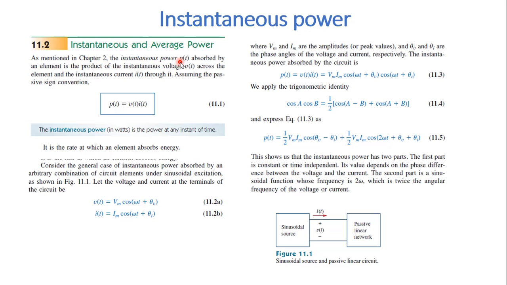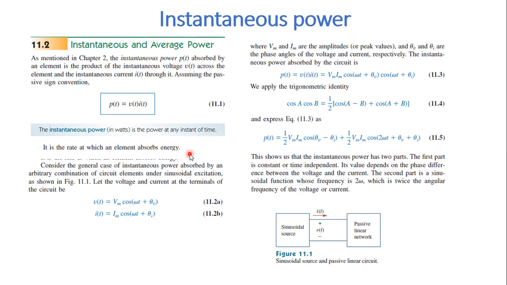Now the instantaneous power absorbed by any circuit element is denoted as p of t. p of t is the product of the instantaneous voltage v of t across the element and the instantaneous current i of t through it. So p of t is the product of v of t into i of t. This defines the rate at which an element absorbs energy.